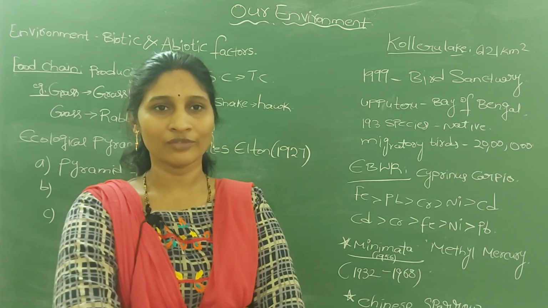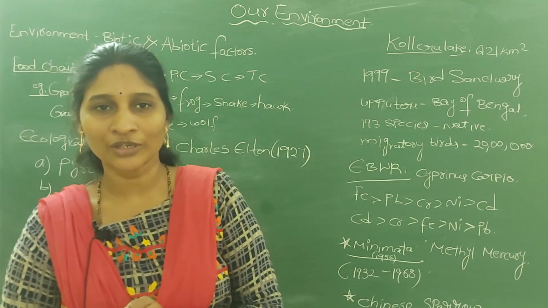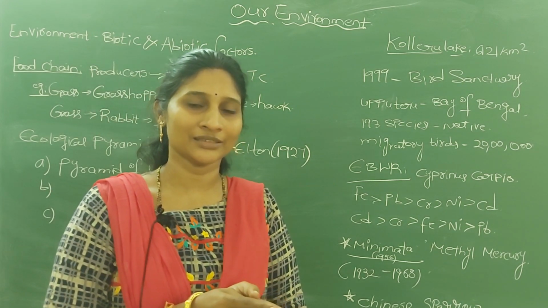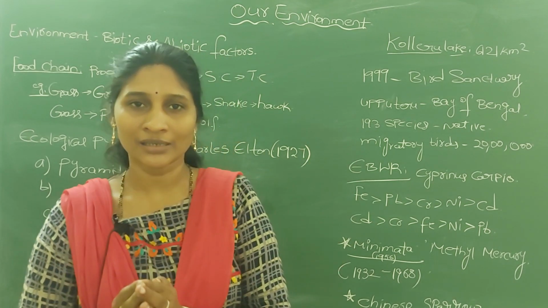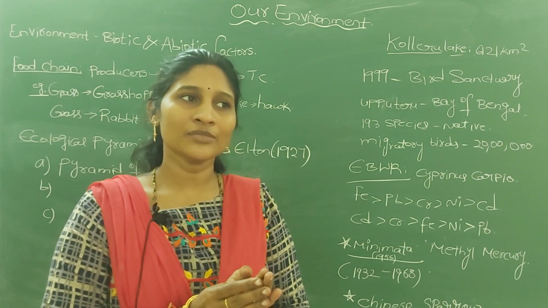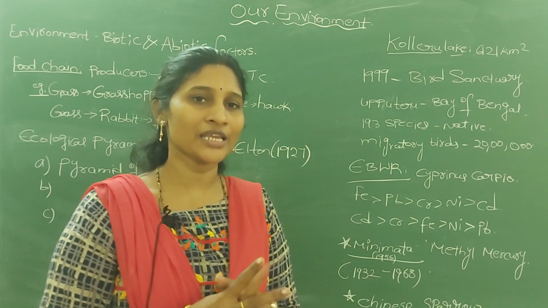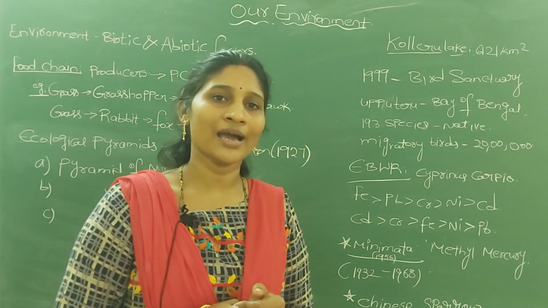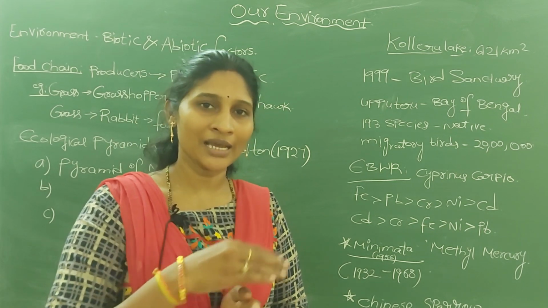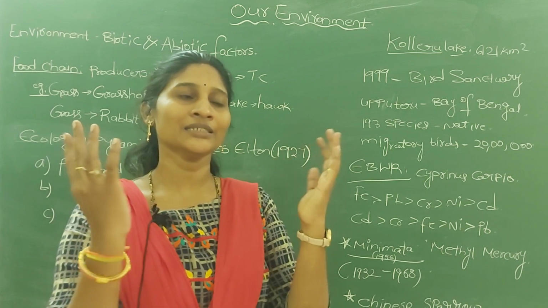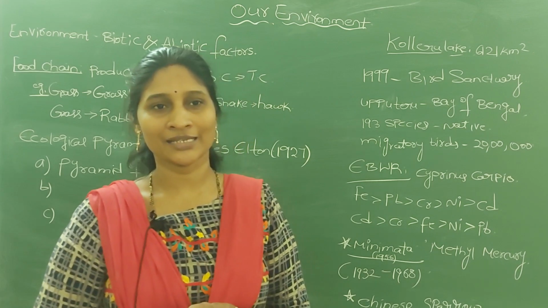So the environment is nothing but the interaction between the biotic factors and abiotic factors. If you take any ecosystem like a forest ecosystem or desert ecosystem, the organism takes its needs from its environment. Every living organism in an ecosystem maintains a balance with the other living organisms as well as abiotic factors.